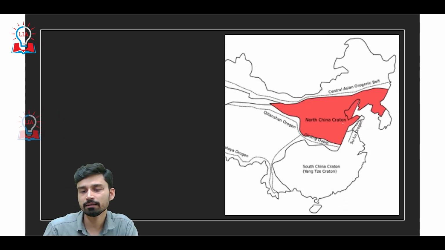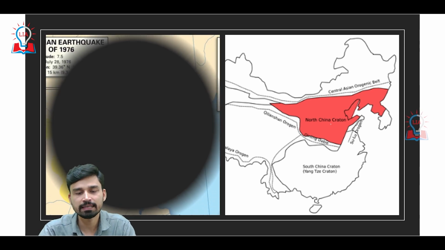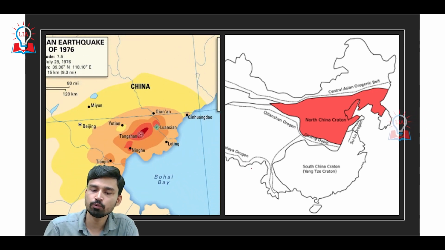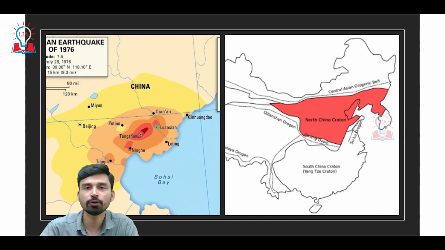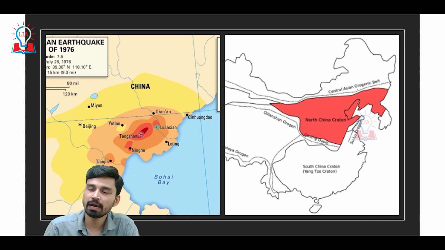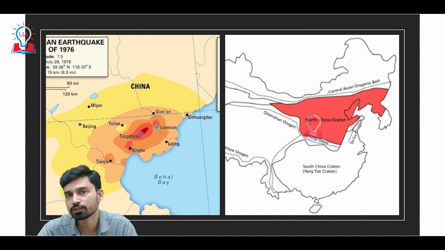If we try to understand the region where this earthquake happened, this is our Tangshan region, and here we have the North China Craton. Again, what is basically happening is that the Indian plate is continuously pushing toward the Eurasian plate, and due to this a lot of stress is developing all across these cratons, all across the small plates of India, China, Nepal and the surrounding regions.